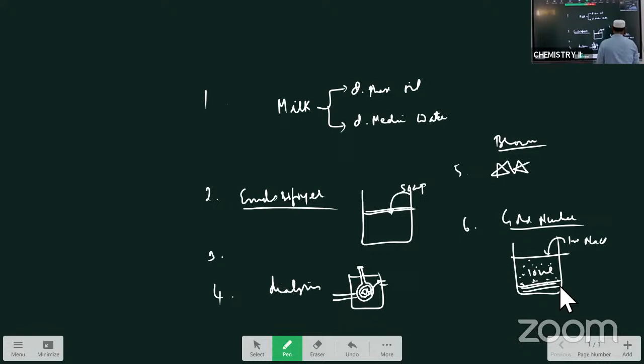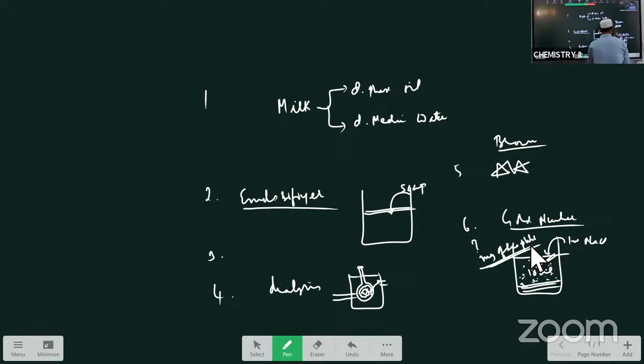Once again I am repeating this. If you add an electrolyte to a colloidal solution, the colloidal particles settle down in the solution; that is called coagulation or flocculation. In order to prevent this coagulation by the addition of electrolyte, how many milligrams of lyophilic colloid should be added? If you add the lyophilic colloid, this coagulation process is stopped. I think you know this. By the addition of the lyophilic colloid, coagulation of the particles is stopped. To stop this coagulation, how much of the lyophilic colloid should be added? That is called the gold number.